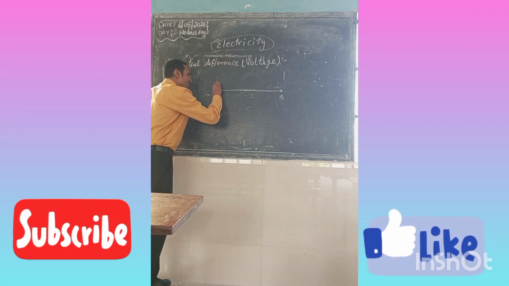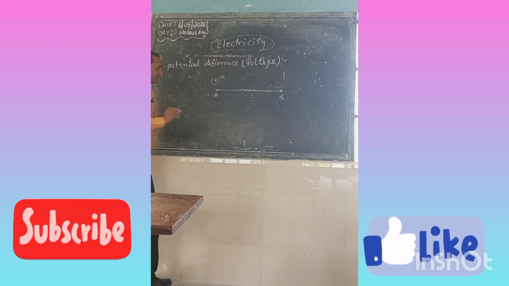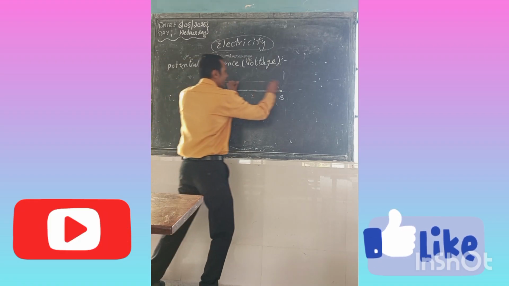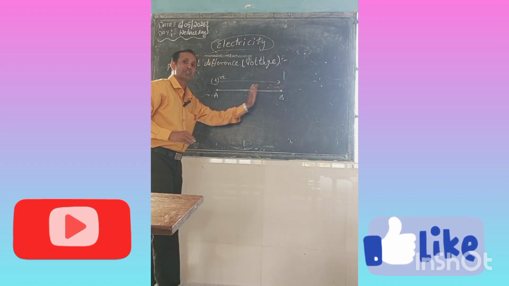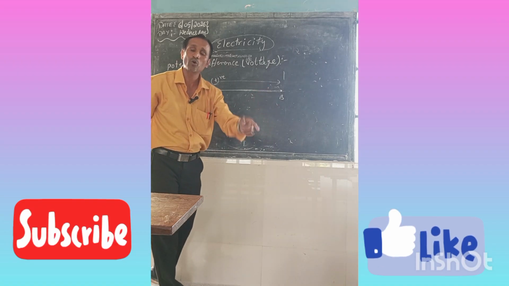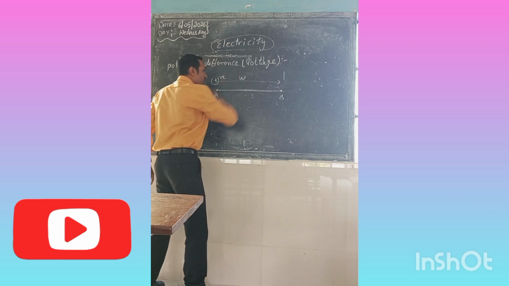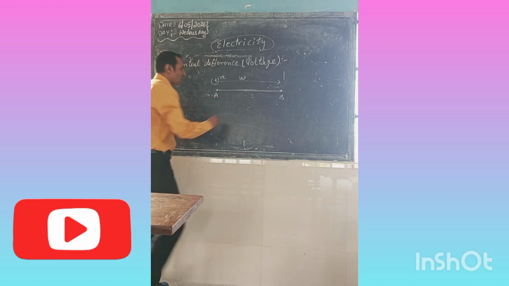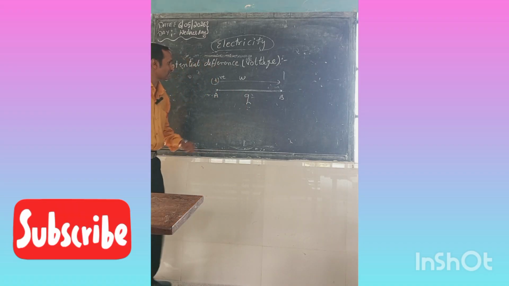Here one charge is kept, any charge, whether positive or negative. I am moving this charge from here to there, from one point to another. That means we have to do work. Suppose W is the work done to bring the charge. Then that is called the volt.